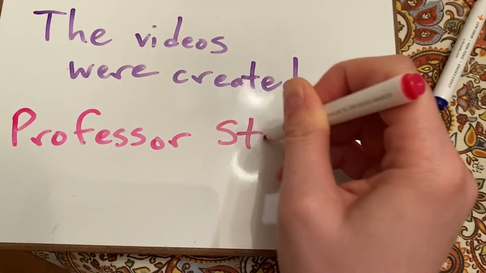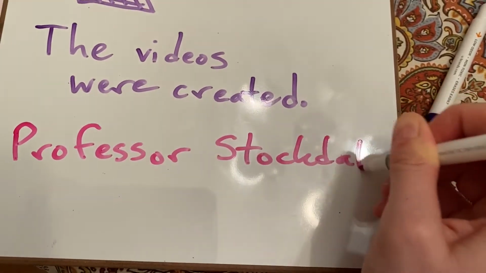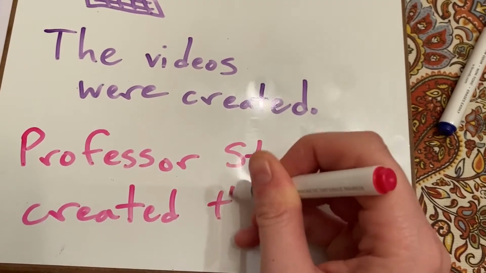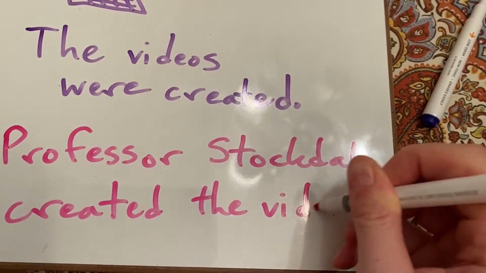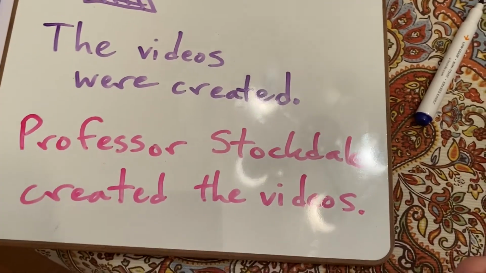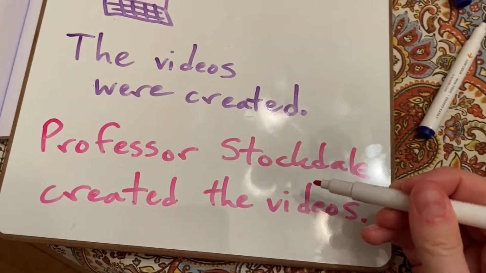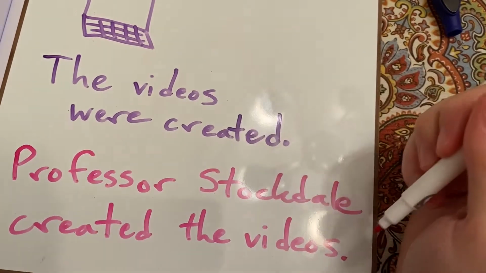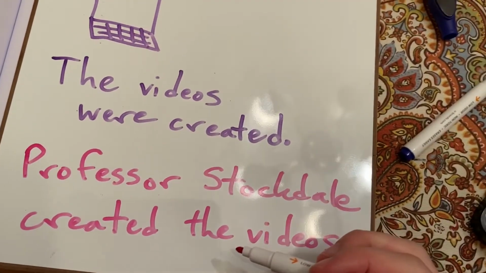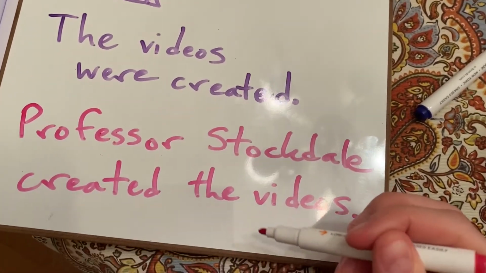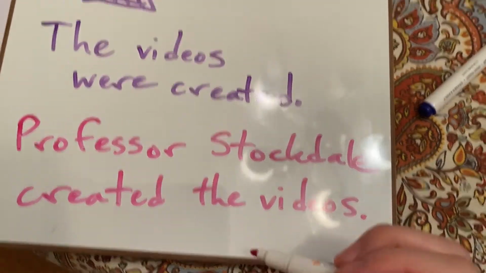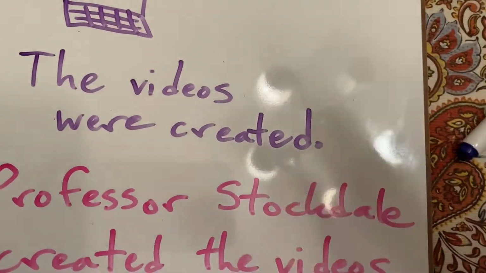Professor Stockdale created the videos. Here I have my name as the subject, whereas with passive voice, the videos are the subject. Notice how active voice gives me a bit more information. It's telling me who created the videos, I did, whereas this is just saying the videos were created.